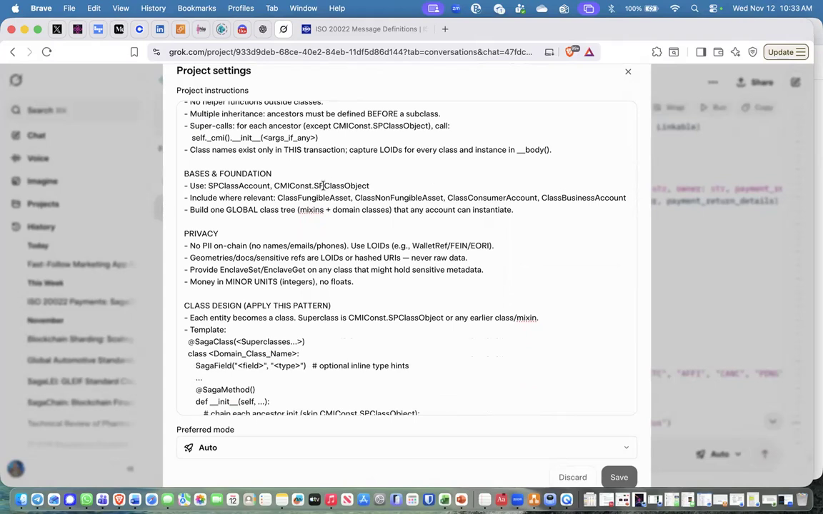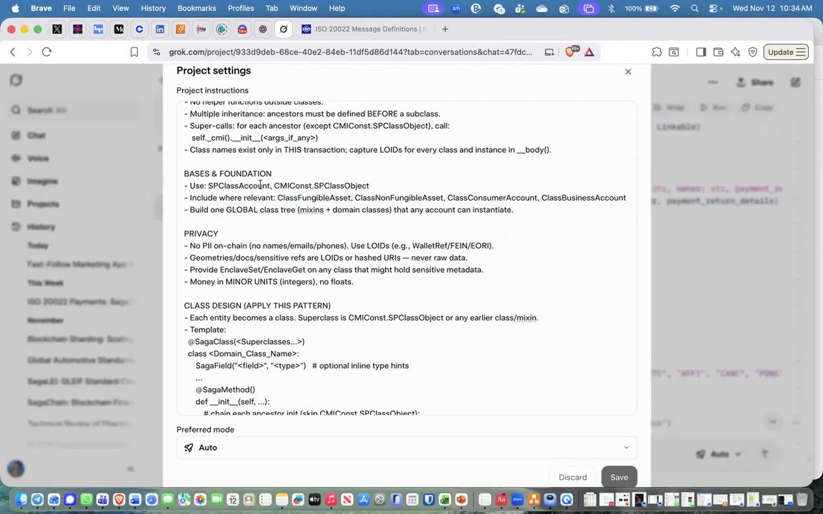SP class account and SP class object, I call them the Adam and Eve. Eve creates every single account ever created, business account, consumer account, government account, whatever it is, will always come from SP class account. One single global instance of code. SP class object, every single object ever created that goes into those accounts as possessions, whether it be a digital twin of a physical or a digital asset, will always start from SP class object.